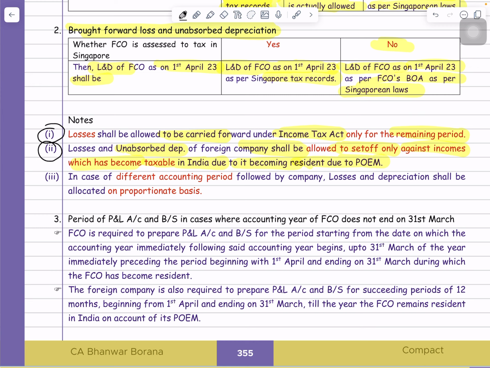In simple words, losses and unabsorbed depreciation can be set off only against the foreign income. Because Indian income is going to be taxable in India, whether that company is a resident or non-resident. Only that foreign income became taxable in India due to the POEM residency. So only against the income which was earlier not taxable, and due to the POEM residency is now taxable in India, can they set off and carry forward those losses. You got my point or not?